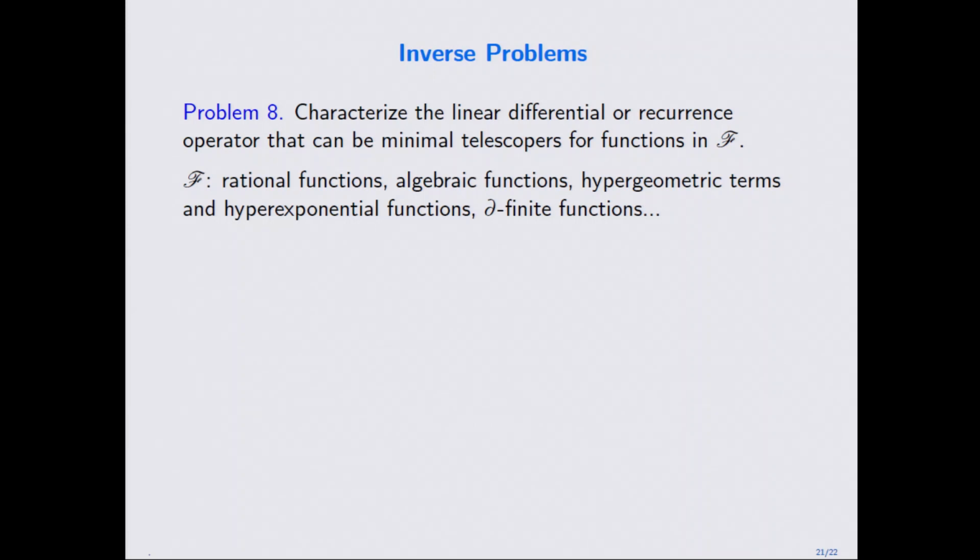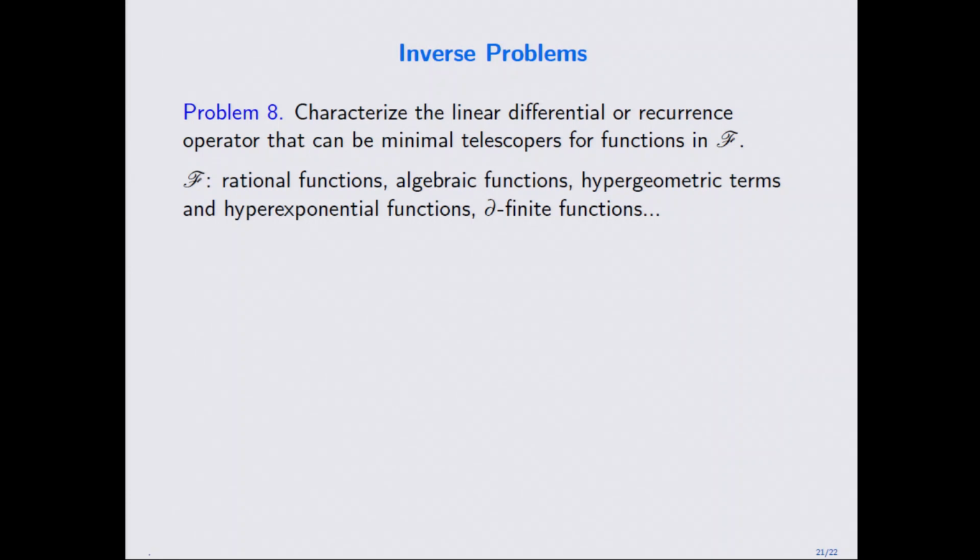It is about the inverse problem. This is like Galois theory. You are given an equation, you compute the Galois group, and then the inverse problem usually gives a group, and how you can decide whether it comes from an algebraic equation. The similar thing is here. For some classes of functions, we know how to compute the telescoper, which is either a linear differential operator or a linear recurrence operator.